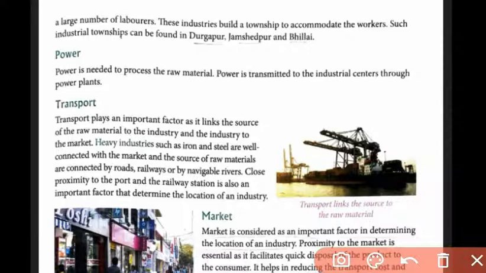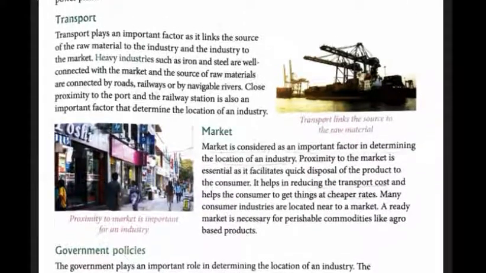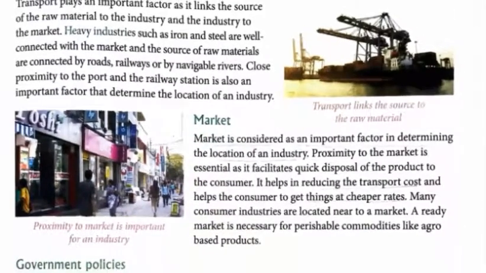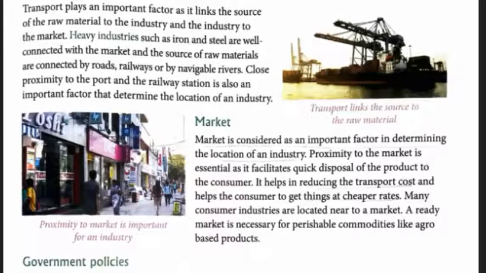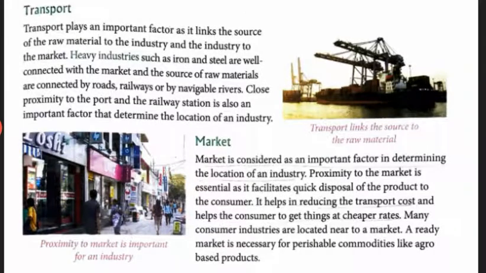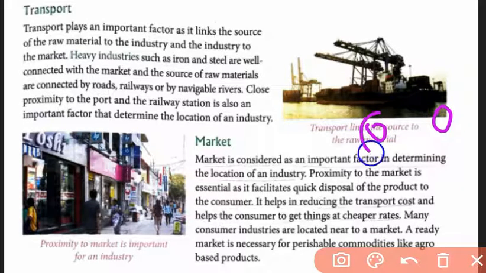Last point, or the last one, is the market, or you can say nearness to the market. Market is considered an important factor in determining the location of an industry. Proximity to the market is essential as it facilitates quick disposal of the product. So if you have an industry here, and the market is very near to it, then the produced goods can reach the market in a much shorter time with very less transport cost. So the consumer will also get it at a lesser price or cheaper rates.